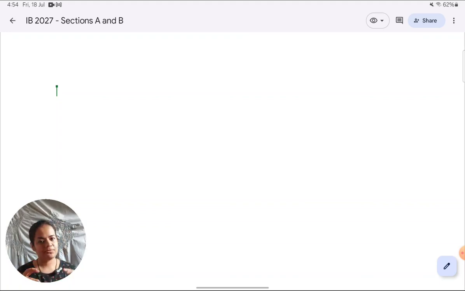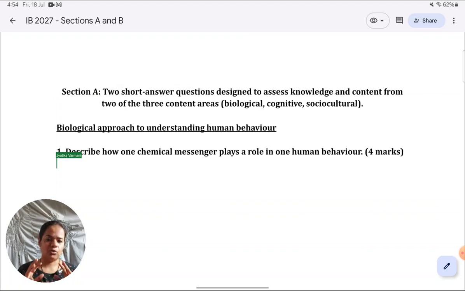Okay, so I'll just put up the first question on the screen. In your paper 1, the first question that is going to come is going to be what we call a descriptive SAQ. So first, before we see the answer for this, let's understand what this question is about. You have 3 approaches for paper 1 that you have to learn. One is the biological approach, how physiological and anatomical factors determine our behavior. That is what they teach you under the biological approach.